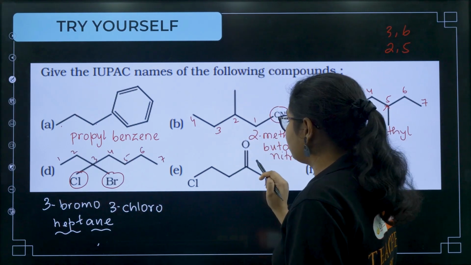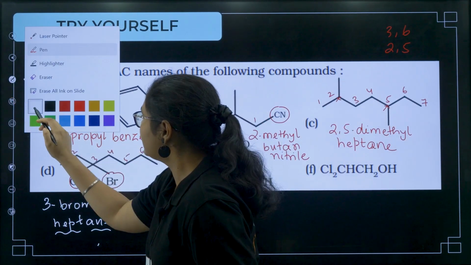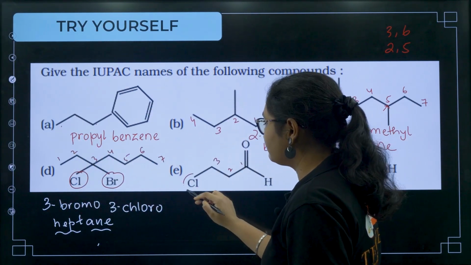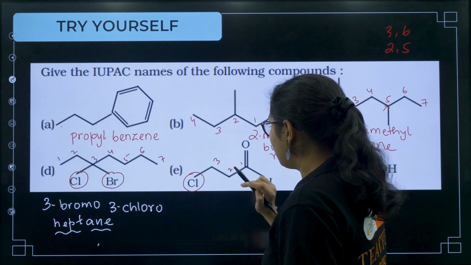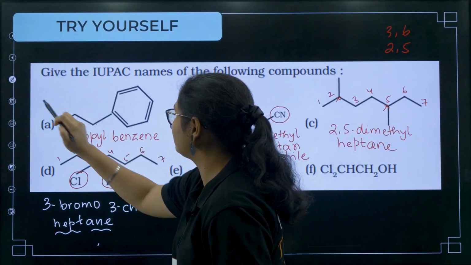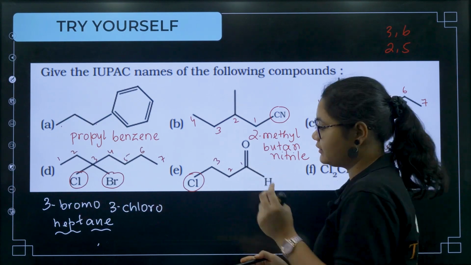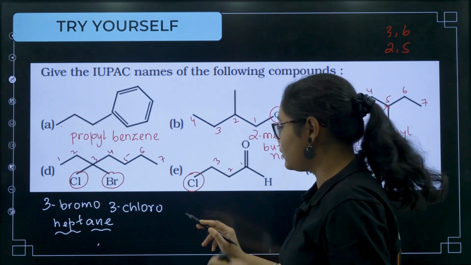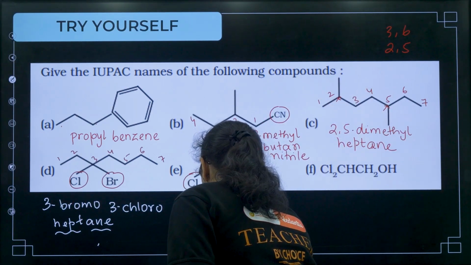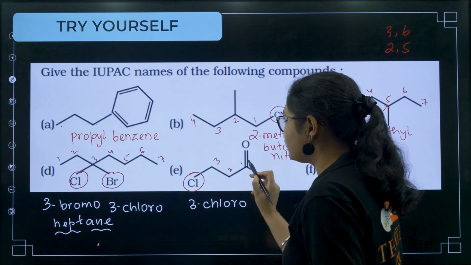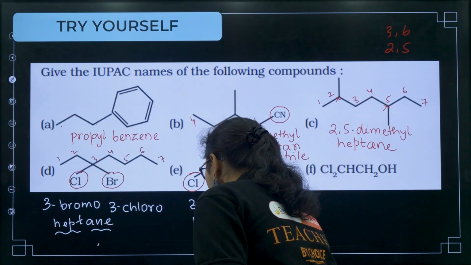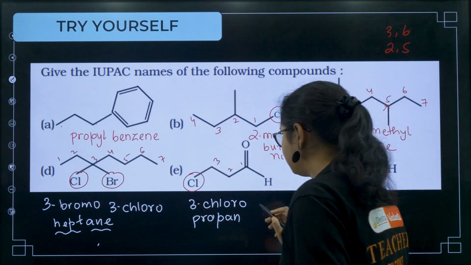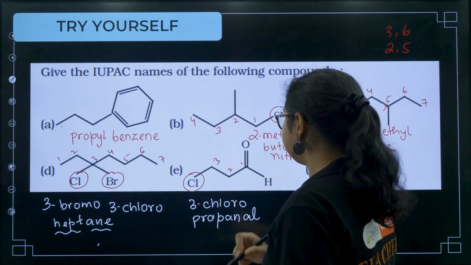Now coming to this one, we have 1, 2, 3, so let us number that. On the third carbon we have chlorine. Now you know this one is the main functional group by priority order, an aldehyde group, and this is a substituent attached to the third carbon. So I'll write 3 chloro. Then the word root: we have 3 carbons, so it is propan, and the aldehyde group is there, so the name will be propanal.